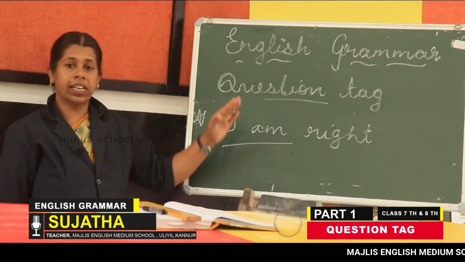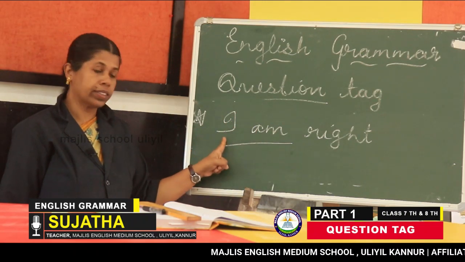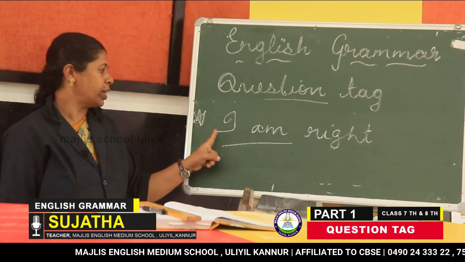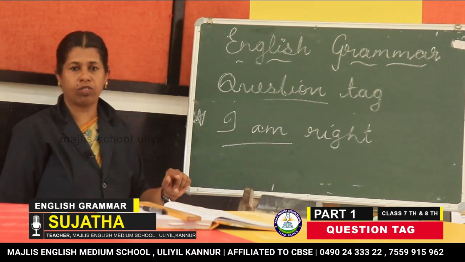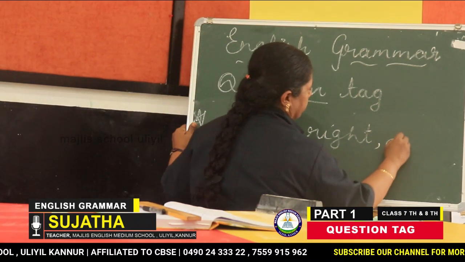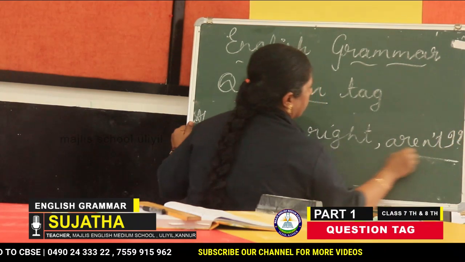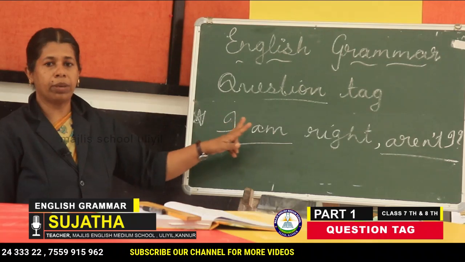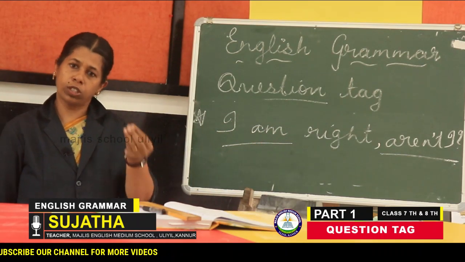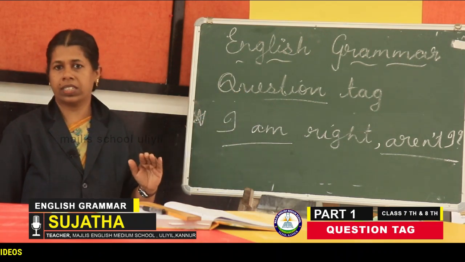Till this time we studied to look at the subject and auxiliary and add the opposite. But here, for I am right, its tag form is not amn't I. That is aren't I. Remember this one. We never say amn't I, but aren't I. Clear all of you?